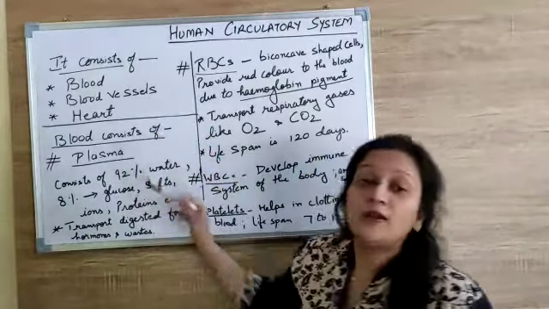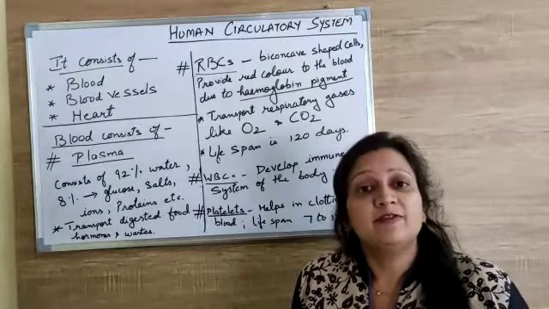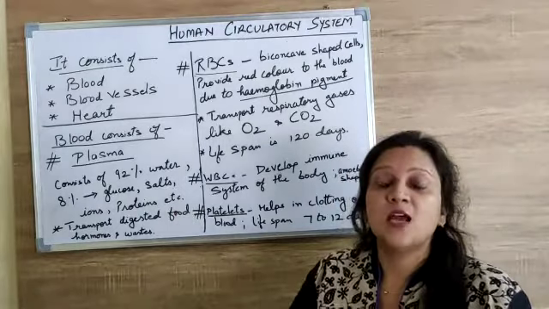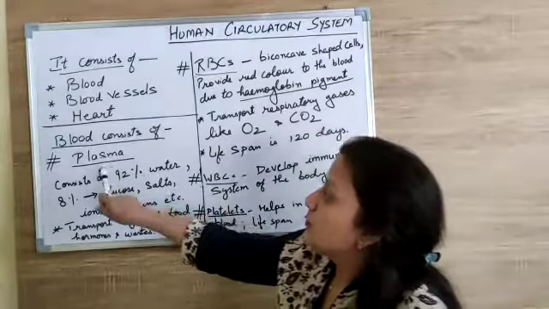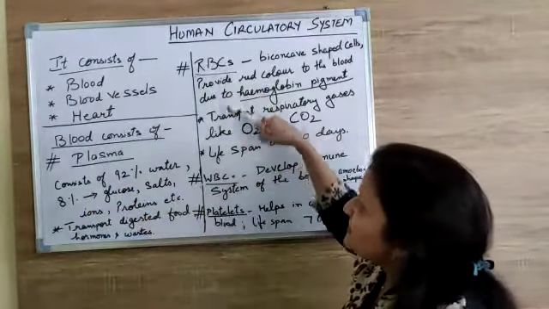Now what does blood consist of? What is blood actually? Blood is a fluid connective tissue. It is a kind of tissue. It is a group of cells which together perform the same function. Okay? So it basically consists of plasma and cellular parts.